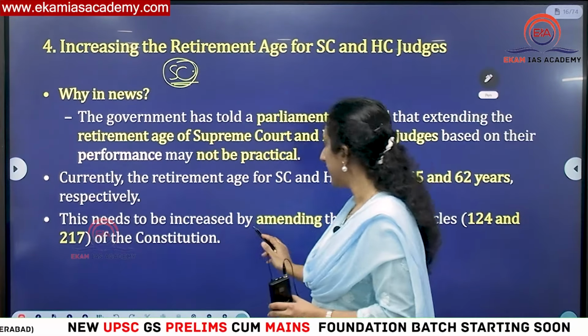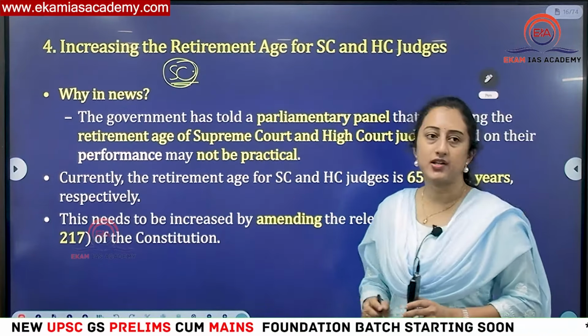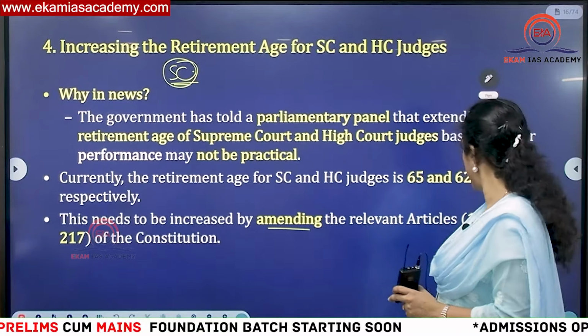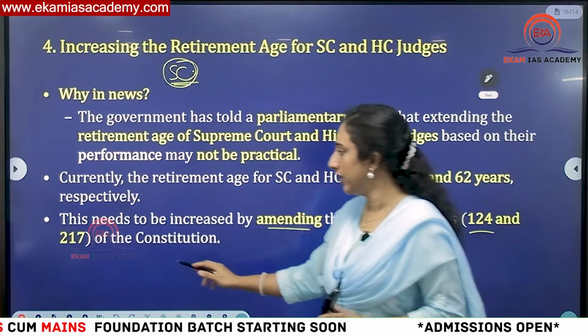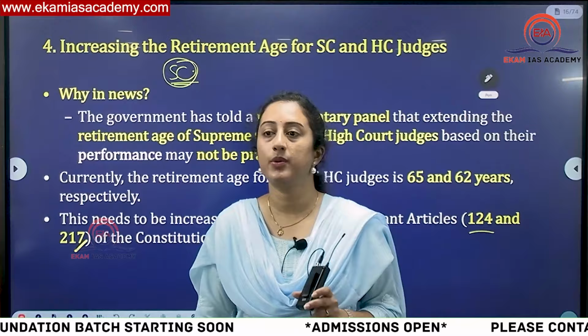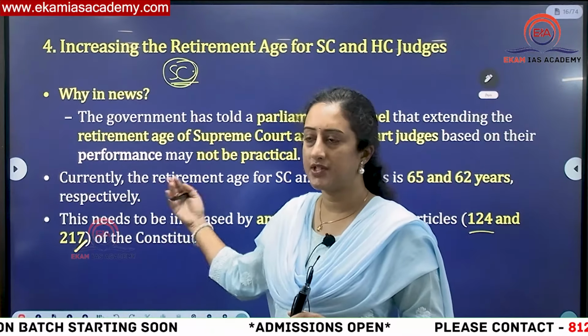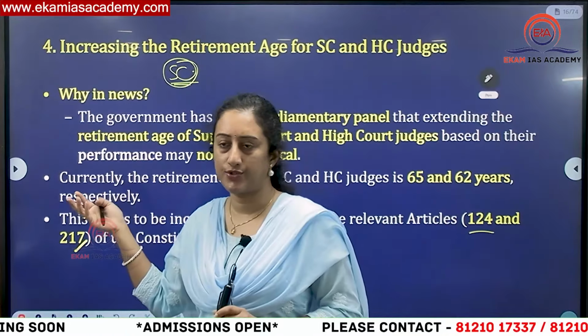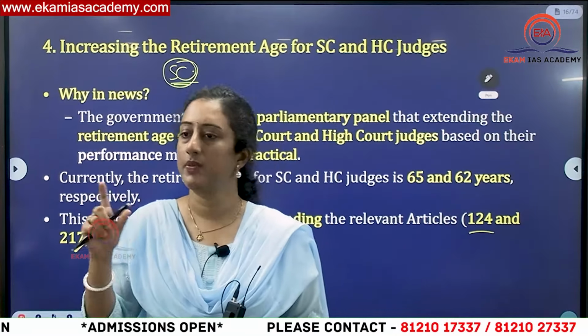Here, if the retirement age is to be increased, it has to be amended. Which articles again? Article 124 for Supreme Court and 217 for High Court. These two articles deal with appointment of judges. As I told you in the previous class also, if there is a minimum age mentioned, there won't be a maximum age.